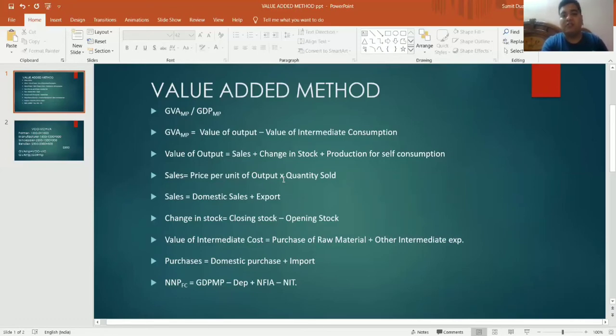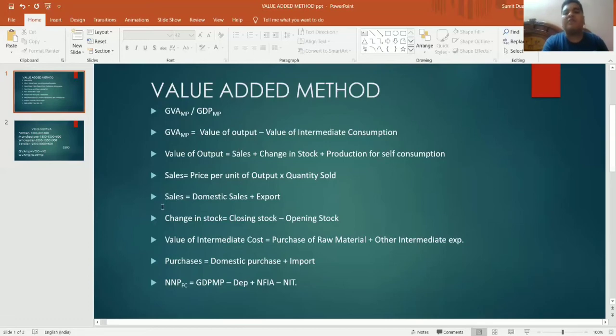So basically I have sold the goods for rupees 2,000. So I can calculate the sales by multiplying quantity sold with the price per unit of output. I hope it's clear to you. This is the first formula of sales.